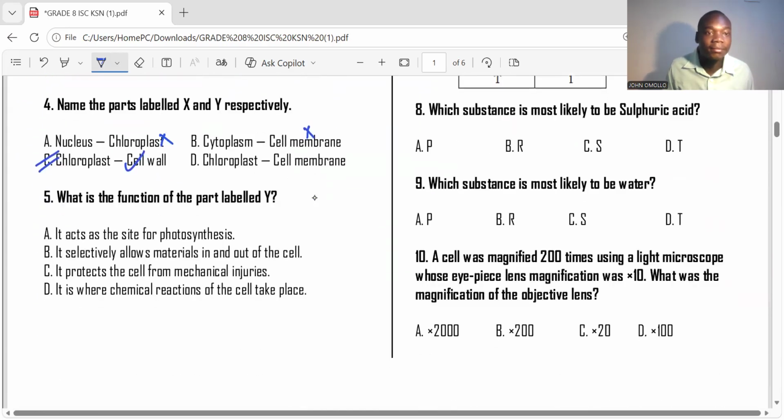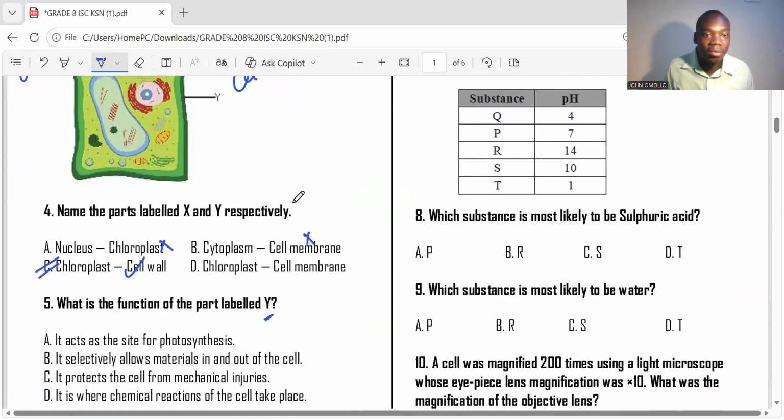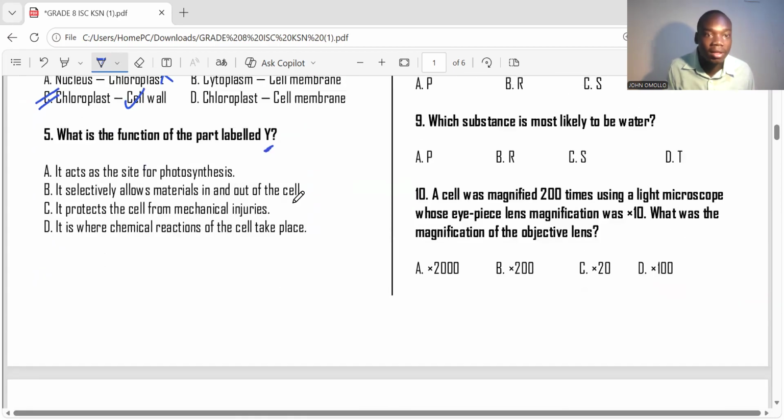Number 5. What is the function of the part labeled Y? The part labeled Y, we have said it is cell wall. So what is the function of cell wall? It acts as a site for photosynthesis. No, that is the chloroplast. Selectively allows material in and out of the cell. That is cell membrane. It protects the cell from mechanical injuries. That is true. So the right answer is choice C.